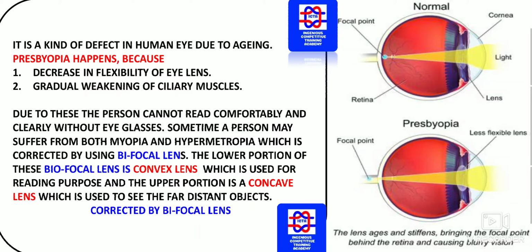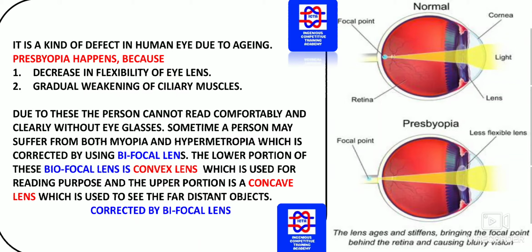Sometimes a person may suffer from both myopia and hypermetropia, which is corrected by using bifocal lenses. We can see this type of presbyopia is a combination of myopia as well as hypermetropia. To correct this, what exactly is the lens that has to be used? They are bifocal lenses. The lower portion of the bifocal lens is convex, which is used for reading purposes, and the upper portion is a concave lens, which is used to see far distance objects.